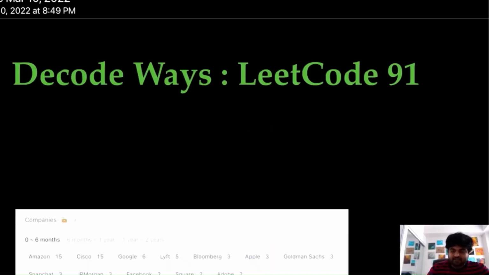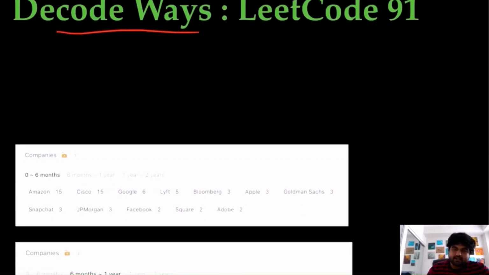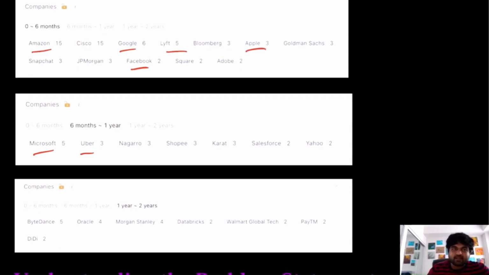Hello friends, we are still not employed by a FAANG company, so let's not stop LeetCoding till we get there. Today we are going to do a very important LeetCode problem, Decode Ways, and this problem has been asked in a bunch of different FAANG companies like Amazon, Google, Facebook, Microsoft, Uber, Lyft, Apple. So I highly recommend that you focus full attention on this problem.